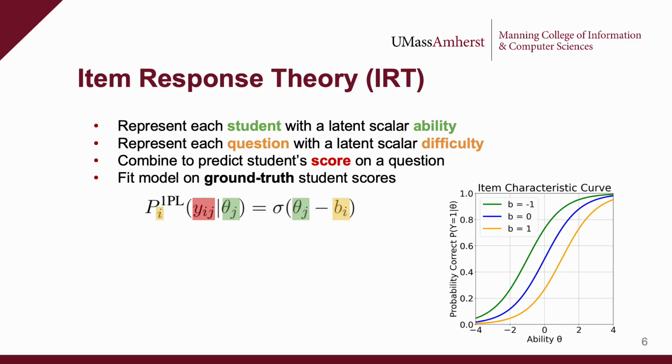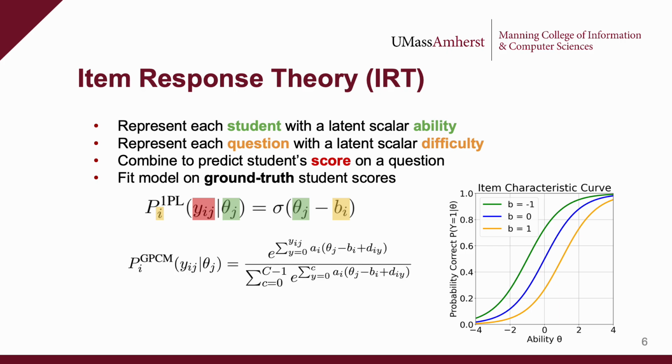The model shown here represents questions that either get a score of 0 or 1. However, we can use more advanced models to represent questions with ordinal scores, or with continuous scores between 0 and 1.